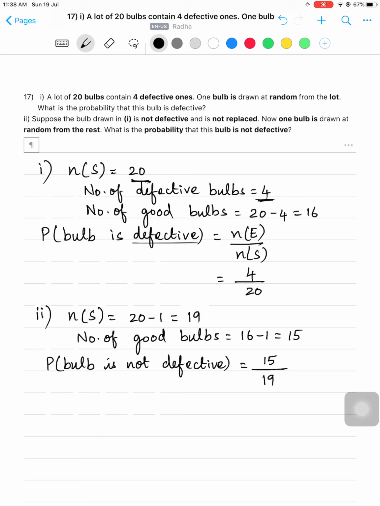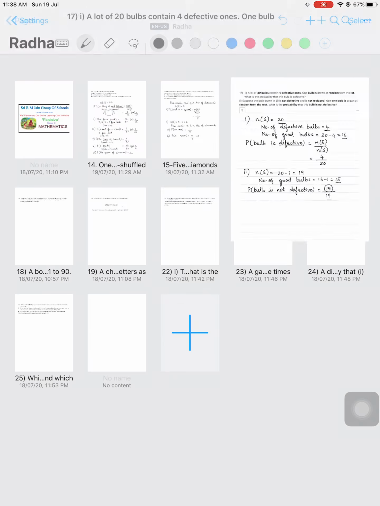And the bulb drawn was not defective. So number of good bulbs, from the 16 bulbs, they removed one good one. So it becomes 15. Now what is the probability of getting a non-defective bulb, which means a good bulb? So out of 19, how many good bulbs are there? 15 good bulbs are there. So the probability that the bulb is not defective is 15 by 19. Hope it's clear, children.